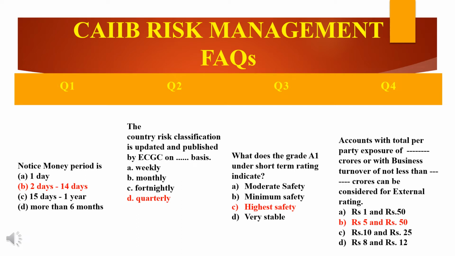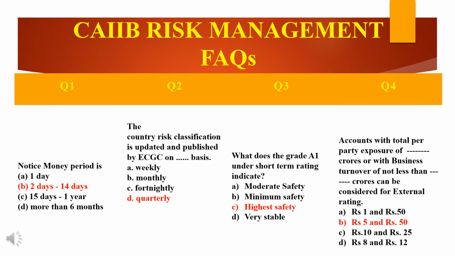So there are 4 options given. The first is rupee 1 and rupees 50. Second is rupees 5 and rupees 50. Third is rupees 10 and rupees 25. You can see in this slide. The last option is rupees 8 and rupees 12. So you need to identify first. The answer is, I have already highlighted there. The answer is B, that is rupees 5 and rupees 50.